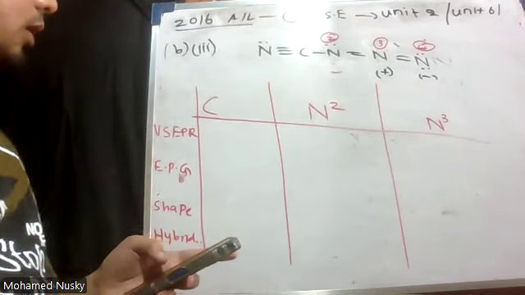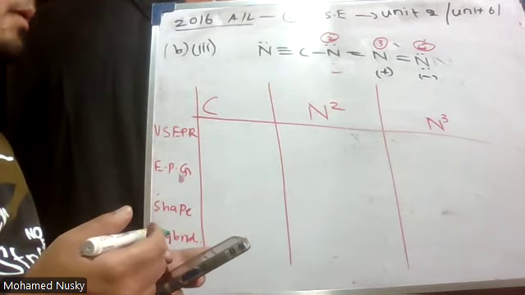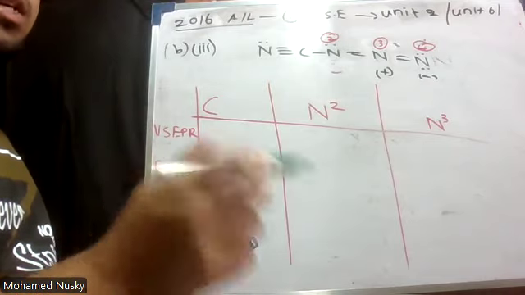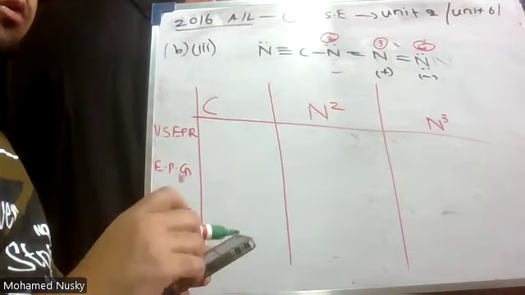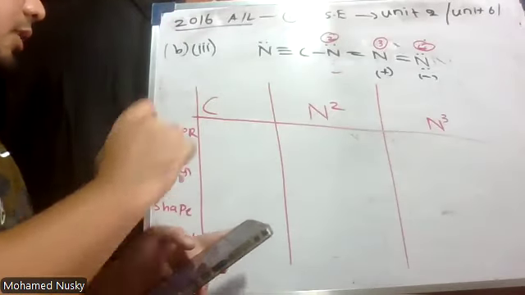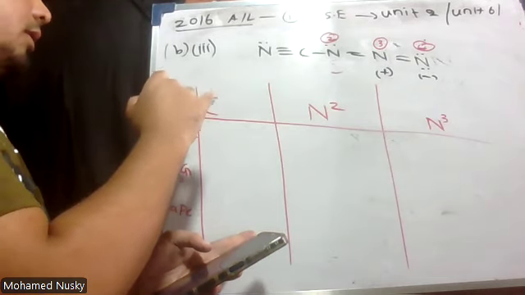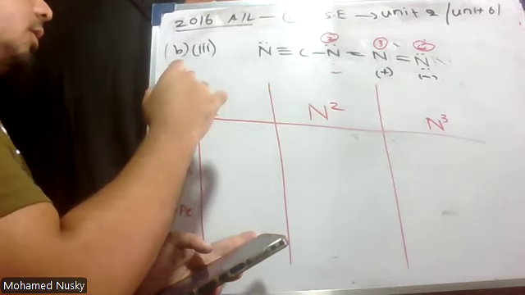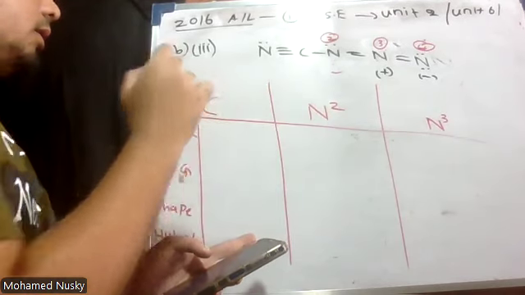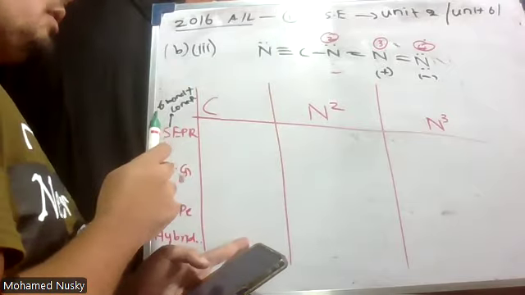Carbon, what is the total number of VSEPR pairs? What is this VSEPR pair? The sum of lone pairs and sigma bond pairs. So around carbon, how many VSEPR pairs are there?